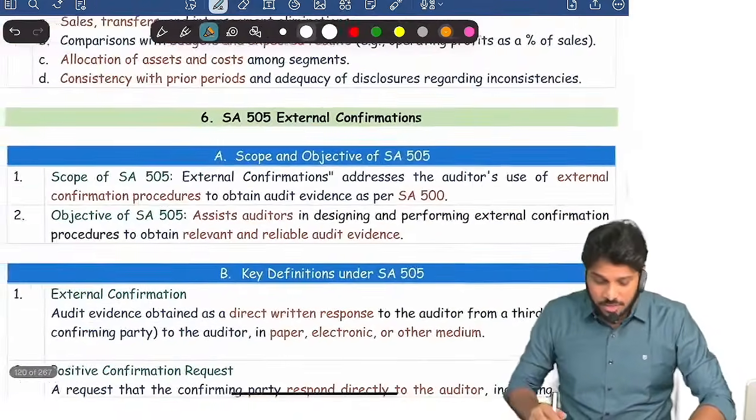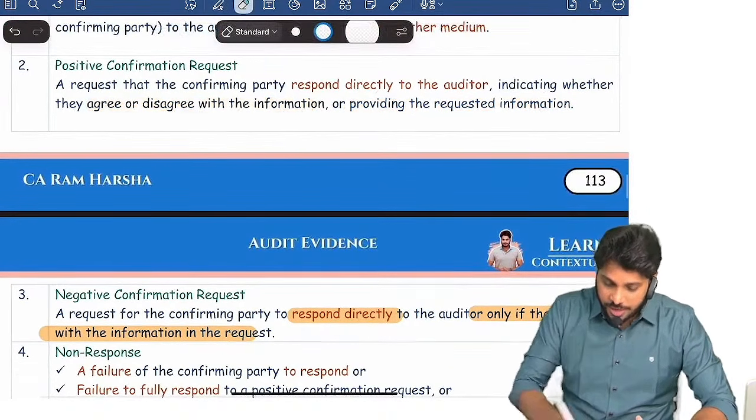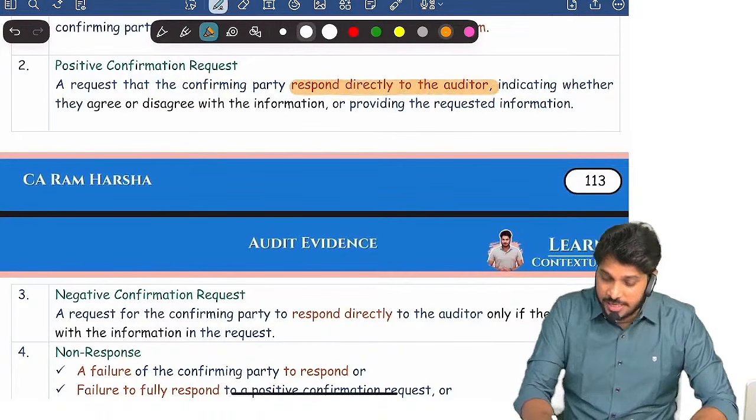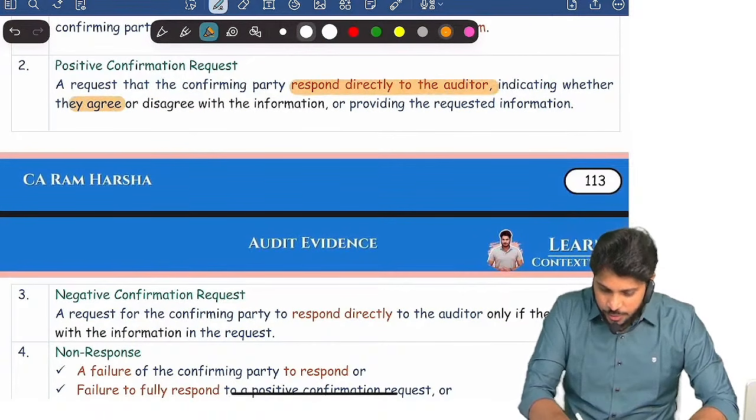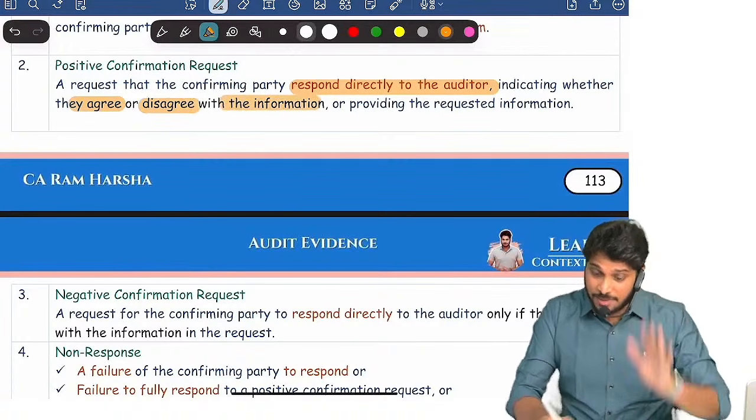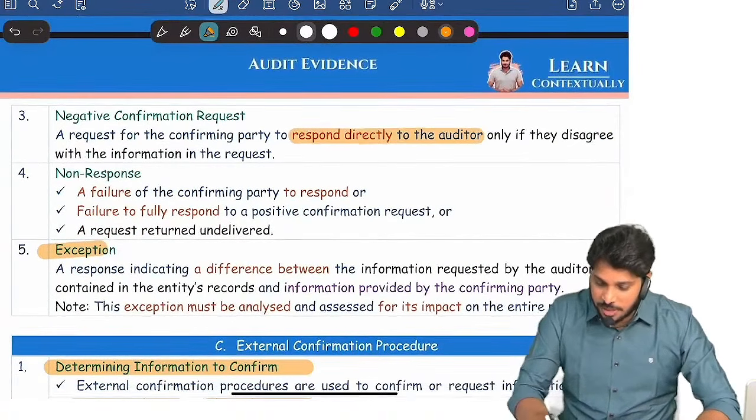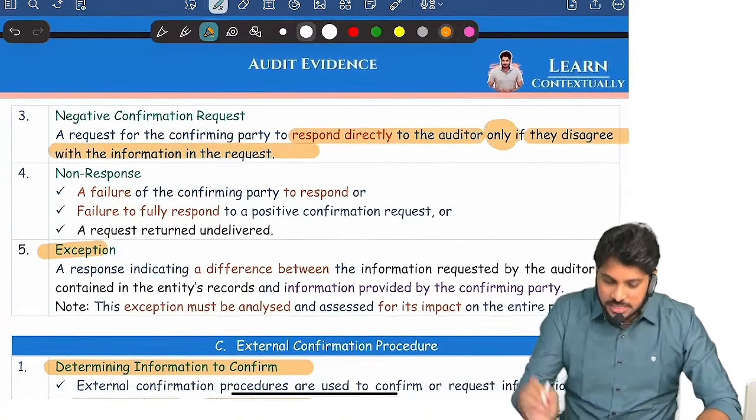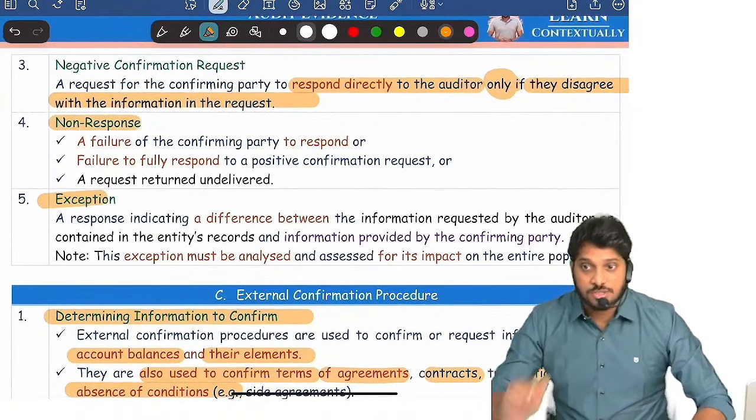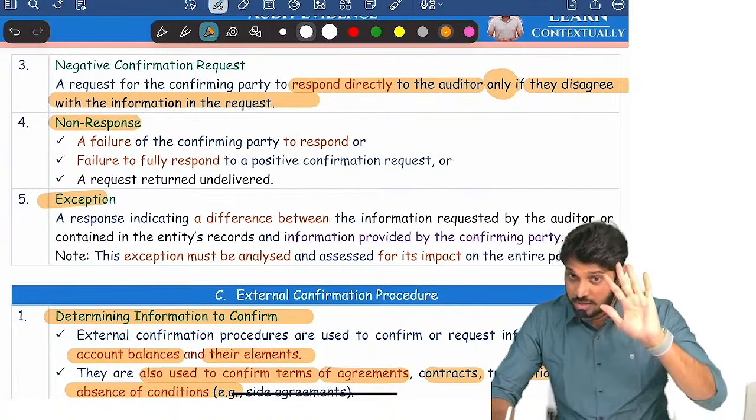Now tell me, what is a positive confirmation request? A positive confirmation request is a request where the third party responds directly to the auditor, either agreeing or disagreeing with the information I requested, or the third party provides the requested information. Negative: he will respond directly to the auditor only if they disagree with the information in the request. Sometimes, they won't respond. There is another definition. Totally 5 definitions are there in this particular standard. All the 5 are very important.